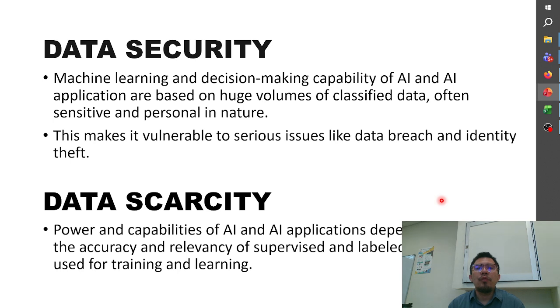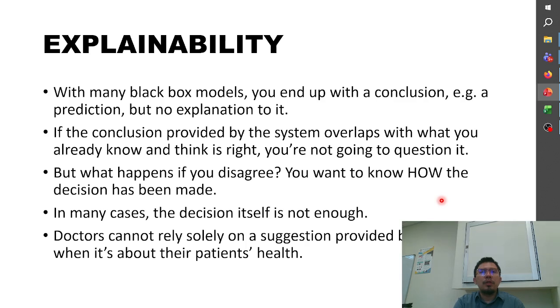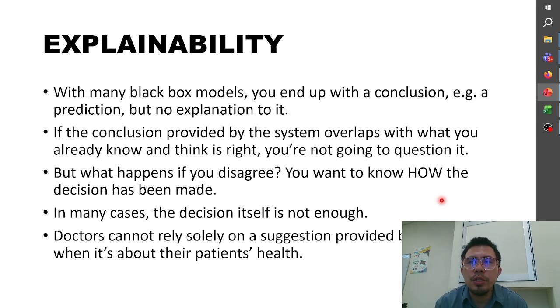So the power of calculation of AI and its applications depends directly on the accuracy and relevancy of the vast and labeled data set being used for training and learning. Okay, and next is explainability. So with many black box models, you end up with a conclusion, for example a prediction, but no explanation for it. If the conclusion provided by the system overlaps with what you already know, you're not going to question it. But what happens if you disagree? You want to know how the decision has been made.